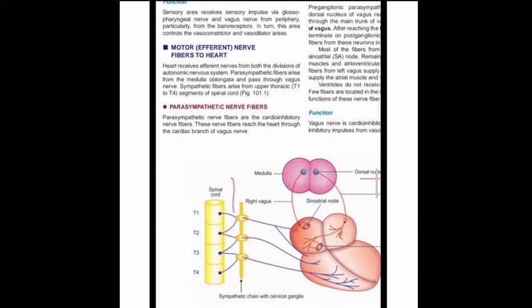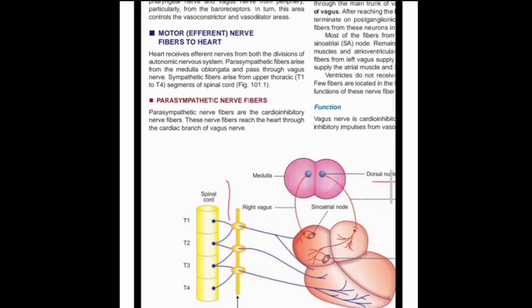According to the author, the heart receives efferent nerves from both divisions of the autonomic nervous system. In the heart there are two divisions, the upper atrium and the lower ventricle. Both divisions receive nerve fibers from the autonomic nervous system, which arises from the spinal cord and the brain. One is parasympathetic, another is sympathetic.